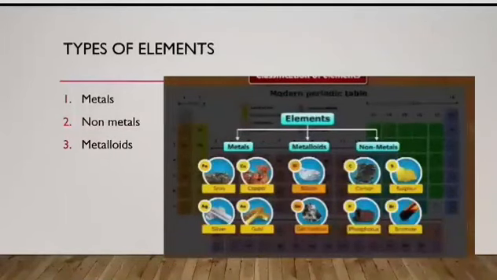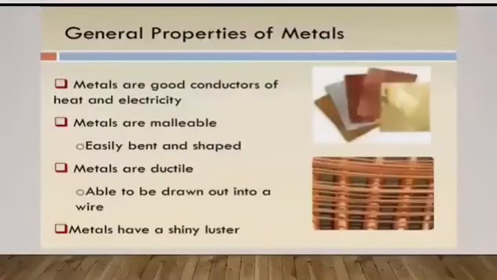The general properties of metals are as follows. Metals are good conductors of heat and electricity. Metals are malleable, means easily bent or shaped. Metals are ductile, able to be drawn out into a wire. Metals have a shiny luster.